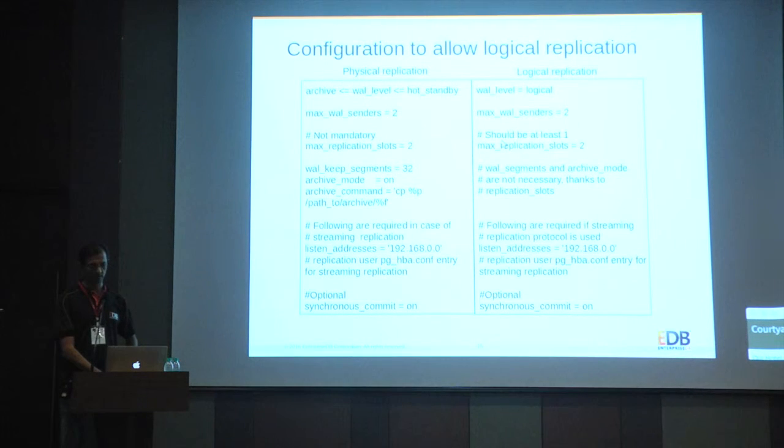And max_replication_slots, again, is going to be mandatory for logical replication, whereas it's not for physical. Again, like I said, wal_segments and archive mode and all of this stuff is not necessary for logical replication. And then you set the listen addresses and the other settings for streaming replication, like pg_hba.conf.